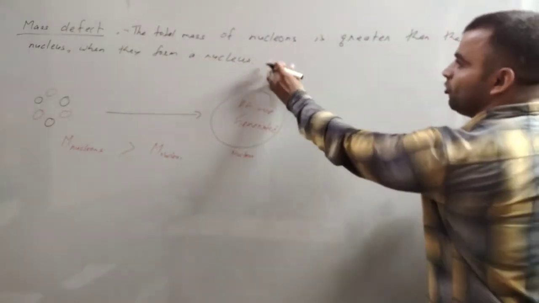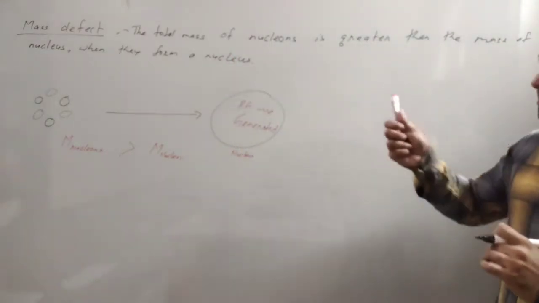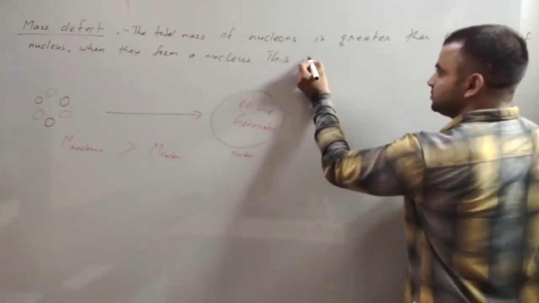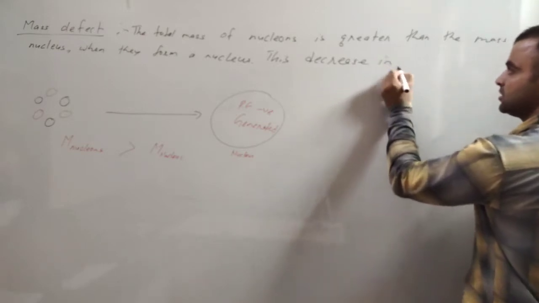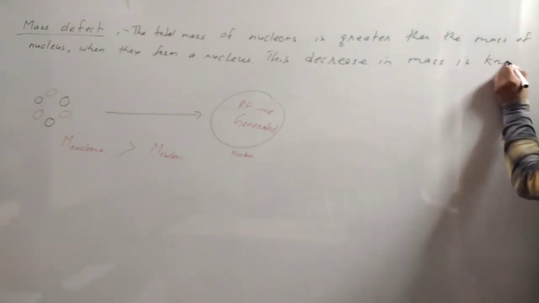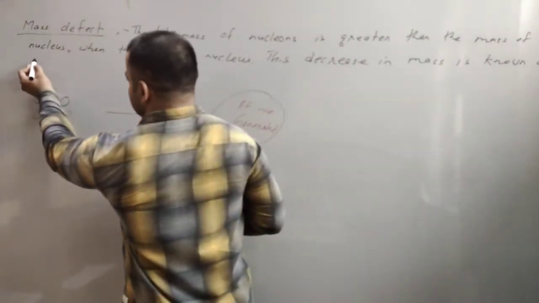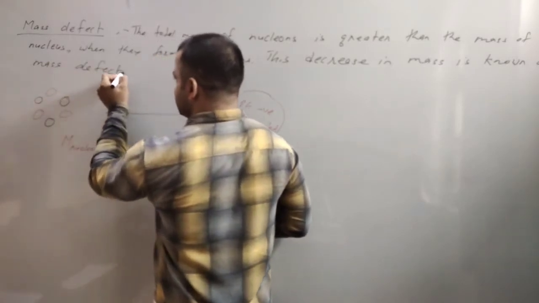When nucleons form a nucleus, their mass decreases, and this decrease in mass is known as mass defect. Is it clear?